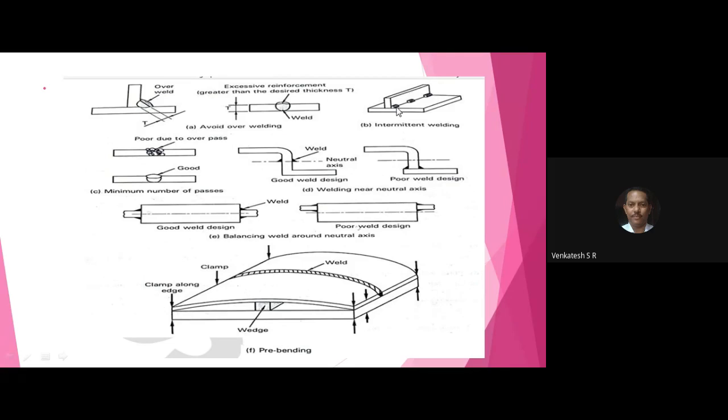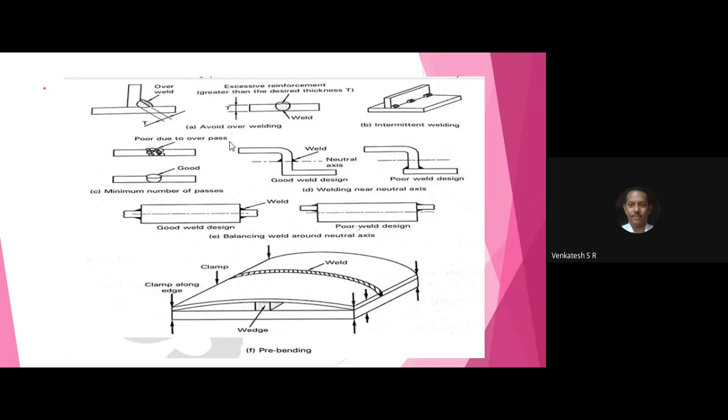And next, all of you observe here intermittent welding. See, if you do the intermittent welding, you see that the vertical metal piece is clearly joined to the horizontal piece. In this case also, there will be excess weld present. So for that reason, avoid over welding. Next, the poor overpass. Sometimes there is a visibility problem.